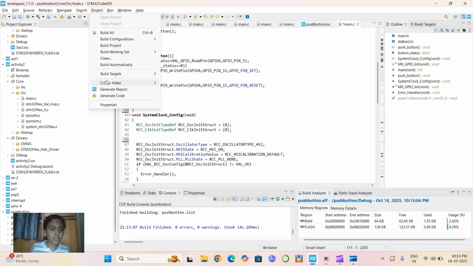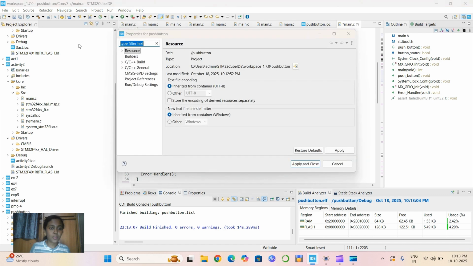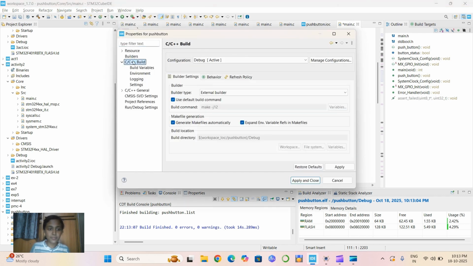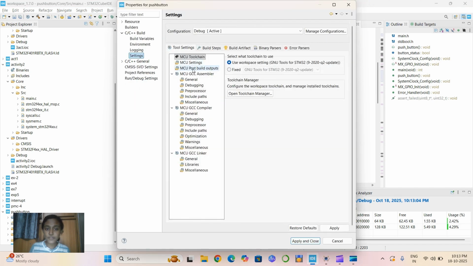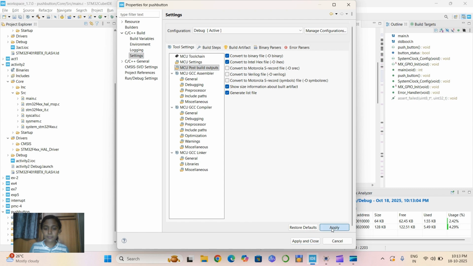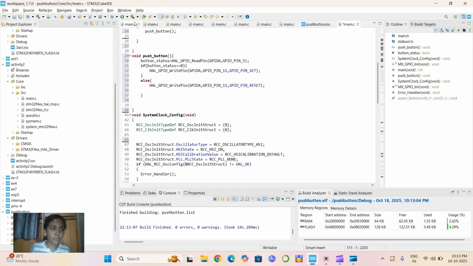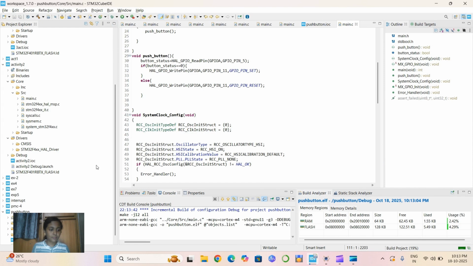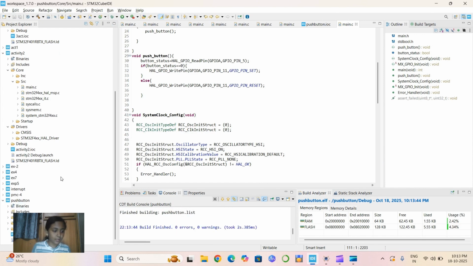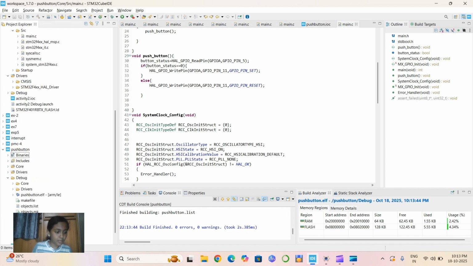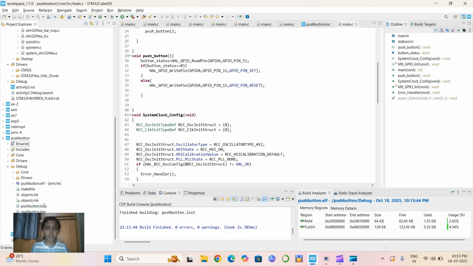Going to project and going to properties here. And here we have to select C or C++ build. Go to settings, MCU post build outputs. Select this option, convert to Intel hex file and apply and close. And then debug your program once. Here inside debug, we can see our hex file which is generated.